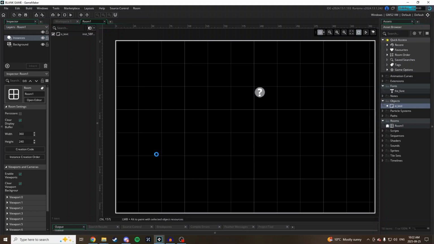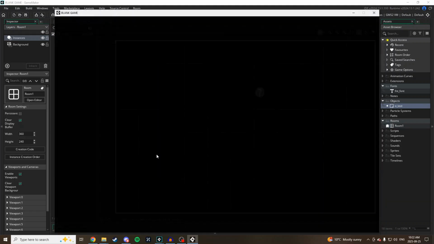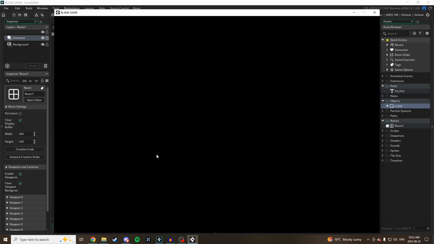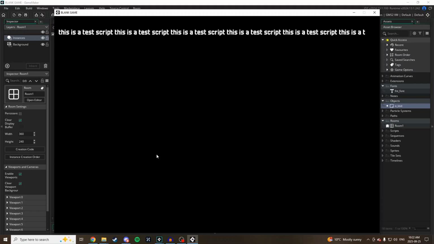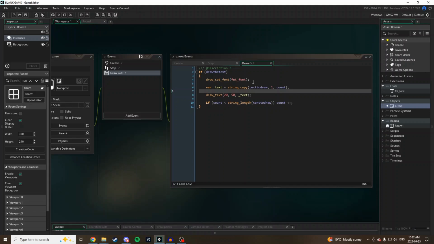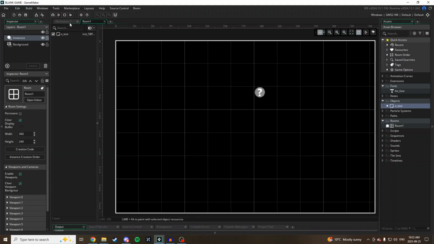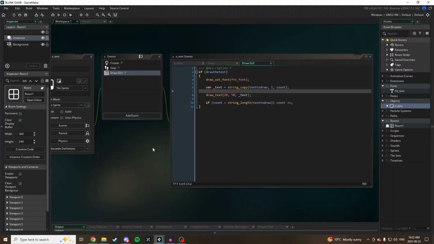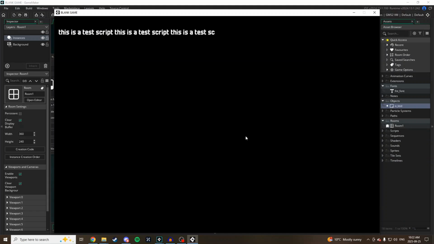So I hit F5, I go to play this. And when I hit space, you're going to see my string grow across the screen. Which is exactly what we want for my typewriter effect. But as you can see, one of the biggest issues that I was having is it's just going to keep growing past the screen.